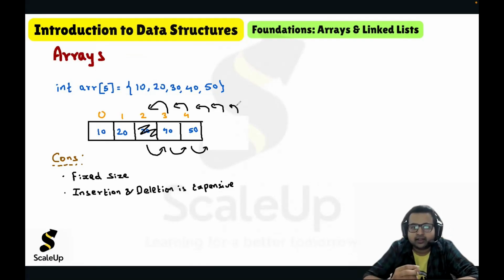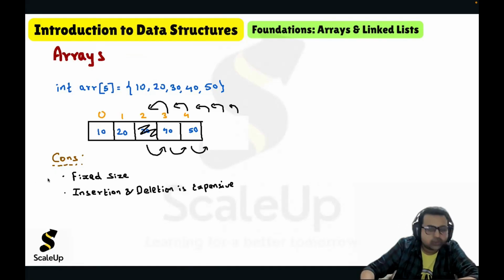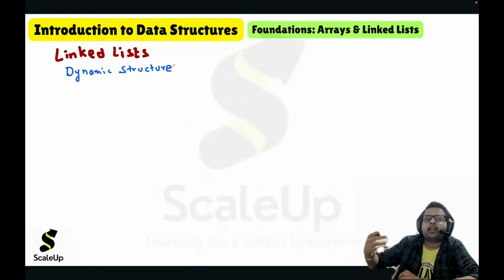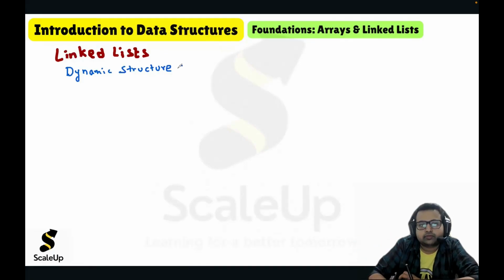But in linked list, insertion and deletion will be very, very fast. That we'll look at. So now we'll look at linked list. So linked list is basically a dynamic structure, means no fixed size. During the runtime, if you need more space, you can get it. So linked list basically consists of nodes, and a node will contain two things: data and a pointer to the next node.